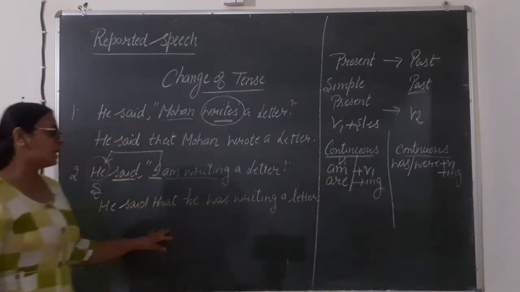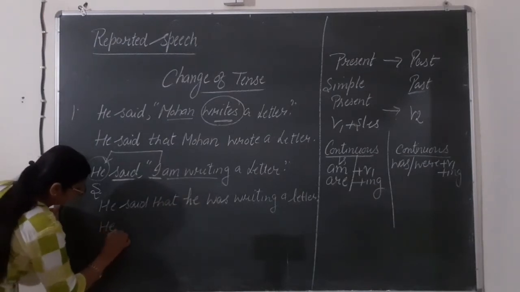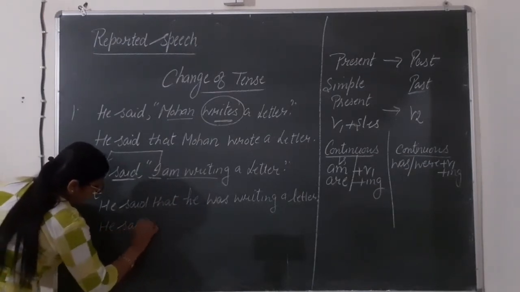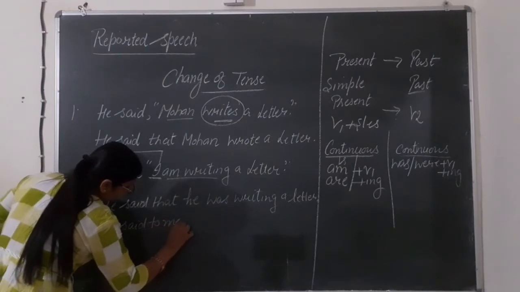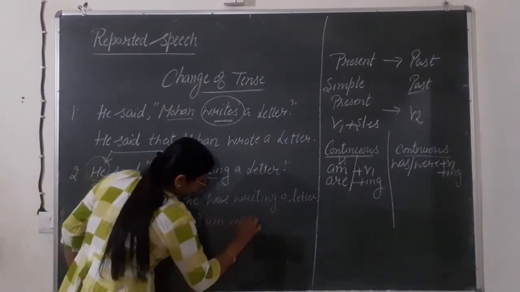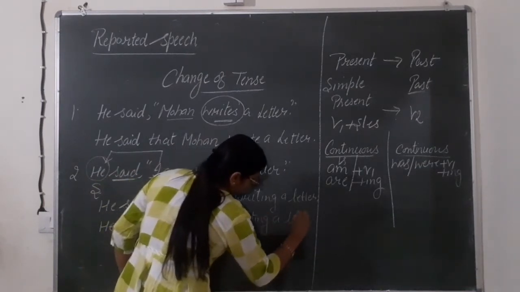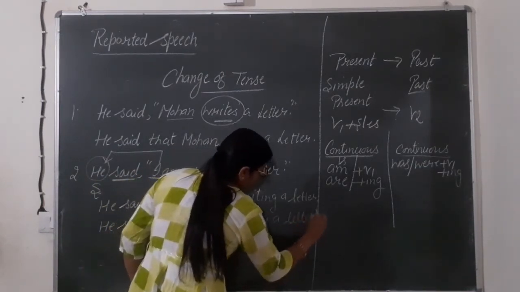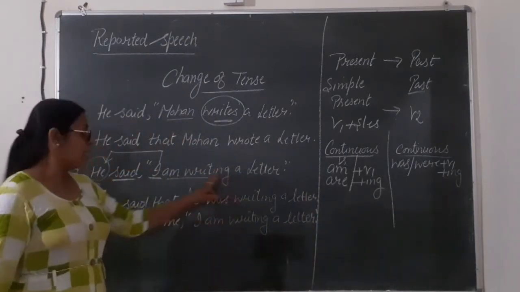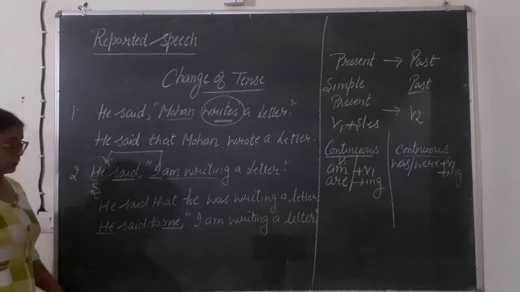Okay. When we are having this sentence into past, let me write this. He said to me, I am writing a letter. Sentence is same, but here we are having subject and object both.